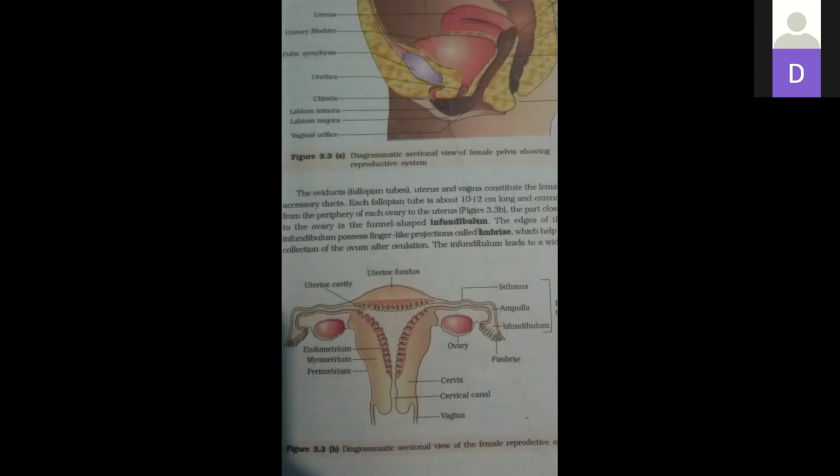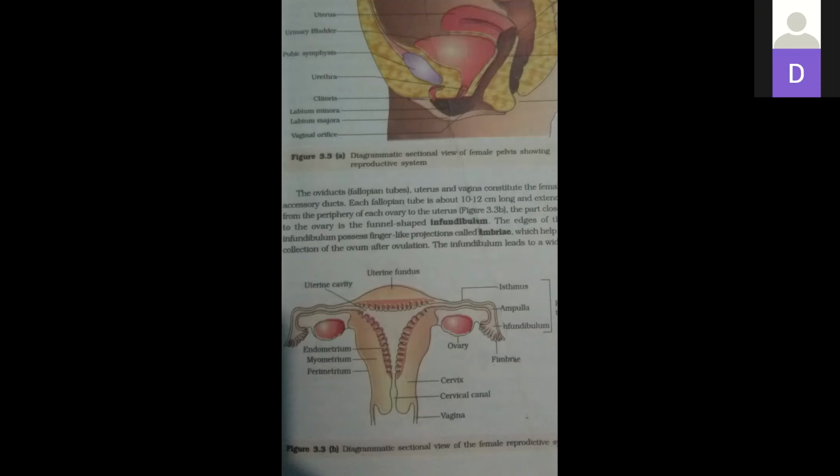Is it clear, everybody? That is known as implantation. The blastocyst gets embedded in the endometrium of the uterus. When the blastocyst gets embedded in the endometrium of the uterus, that is known as implantation. When a 1 mark question is asked, define implantation or what is implantation? When the blastocyst gets embedded in the endometrium of the uterus, that process is known as implantation.